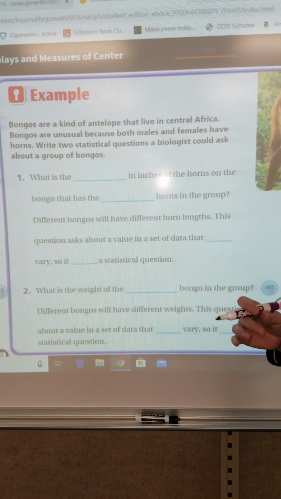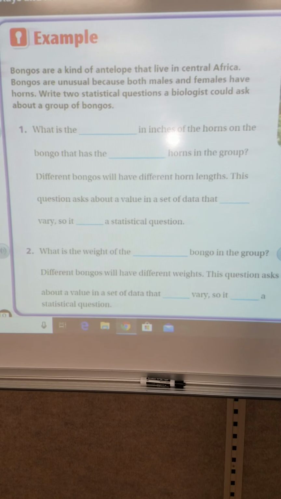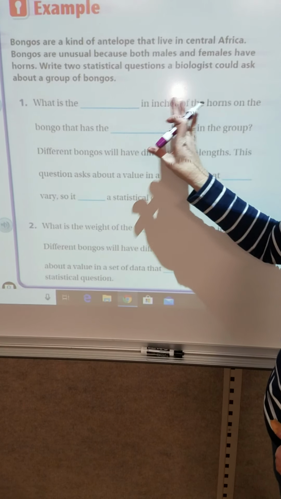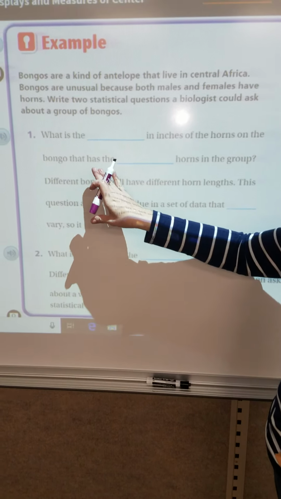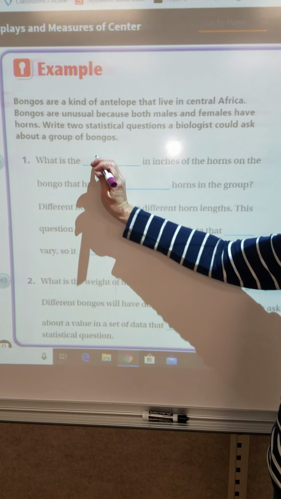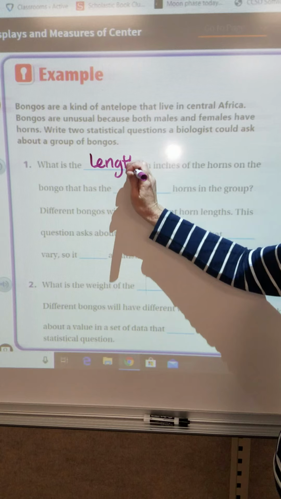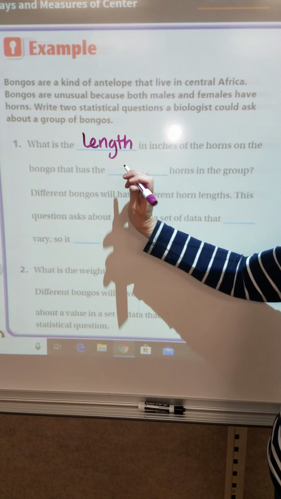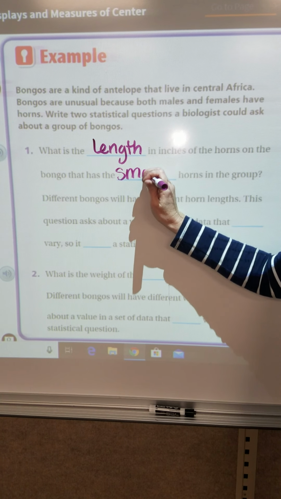Looking at question 1, we're going to come up with some statistical questions we could write about bongos. It says, what is the blank in inches of the horns on the bongo that has the blank horns in the group? We could say, what is the length in inches of the horns on the bongo that has the, let's say, the smallest horns?